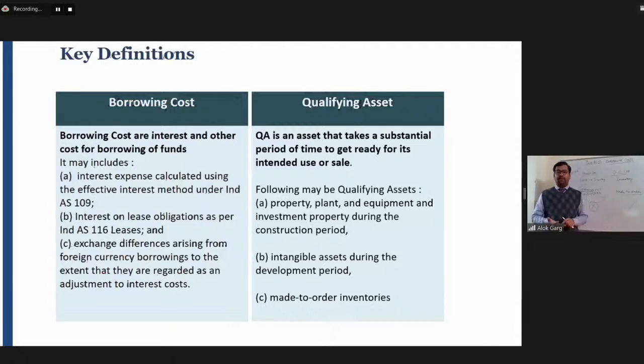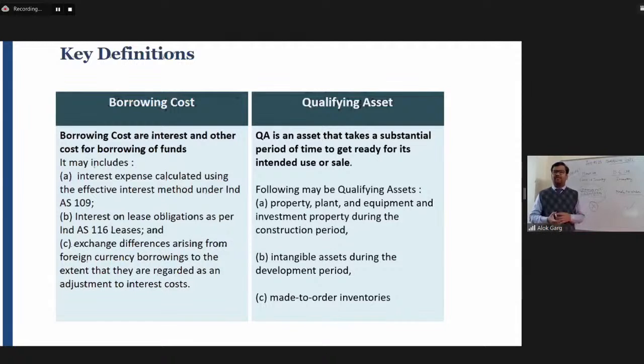Intangible asset could be a qualifying asset. Investment property could be a qualifying asset. Made to order inventories, the inventories which take a substantial period of time and are manufactured on the basis of the order received. Sir, if there is a garments company which manufactures articles on the order basis, will the interest on loan on such inventory be capitalized?